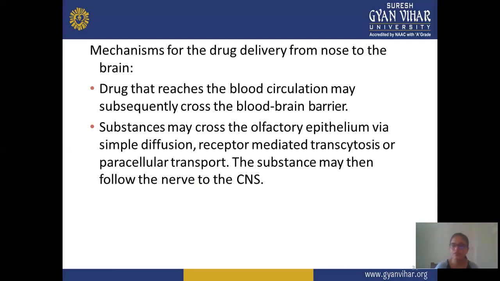Next, the mechanism of the intranasal route. For delivery from nose to brain, the drug reaches the blood circulation and may subsequently cross the blood-brain barrier. By this intranasal route, the drug can easily reach the systemic circulation and cross the blood-brain barrier also. The substance may cross the olfactory epithelium by simple diffusion, receptor-mediated cytosis, or paracellular transport.